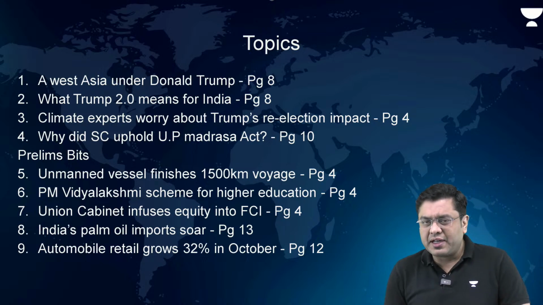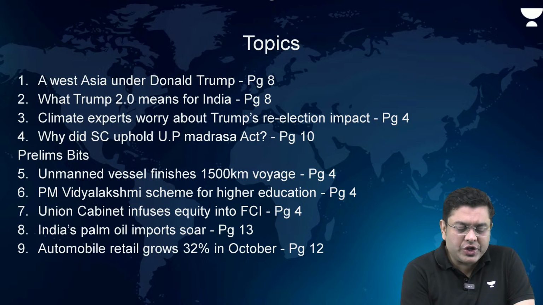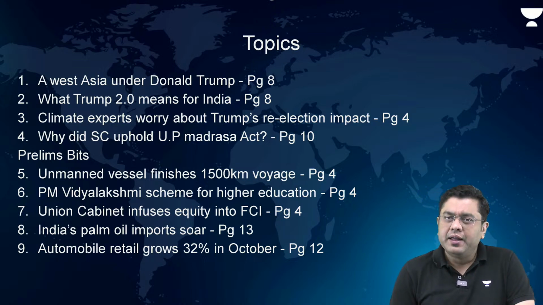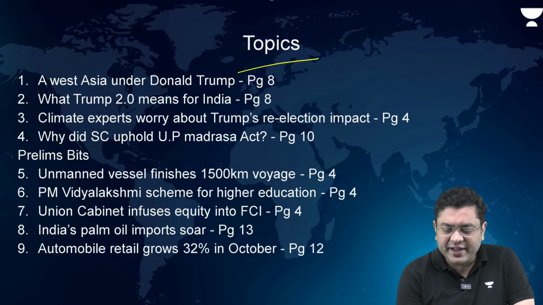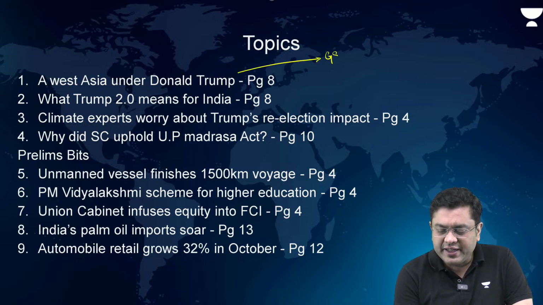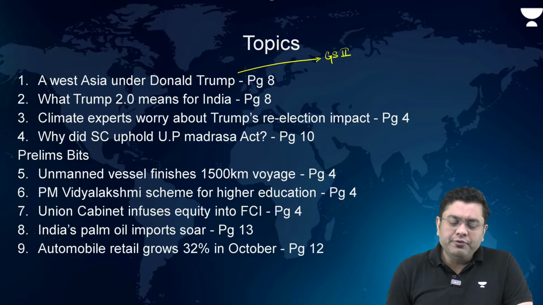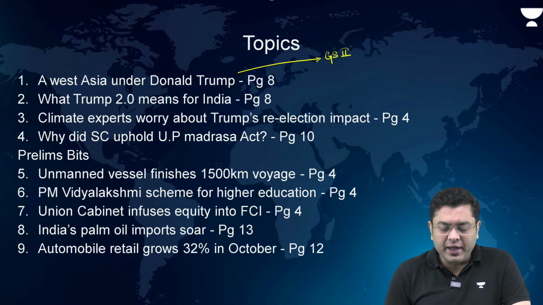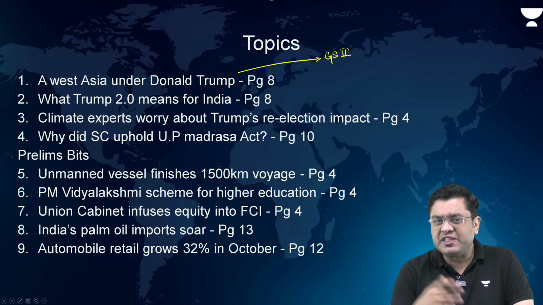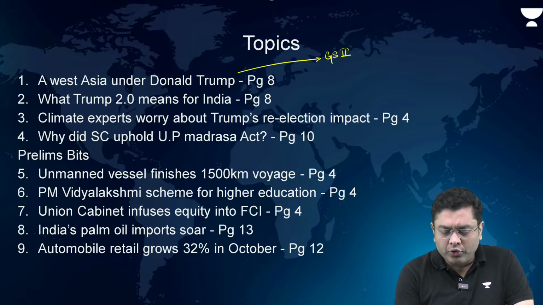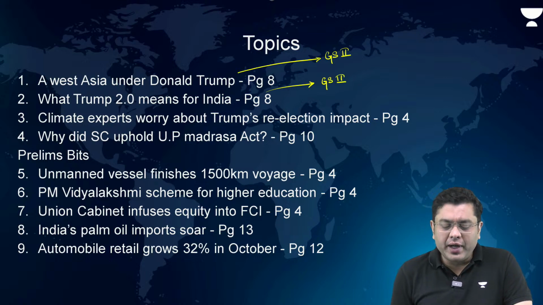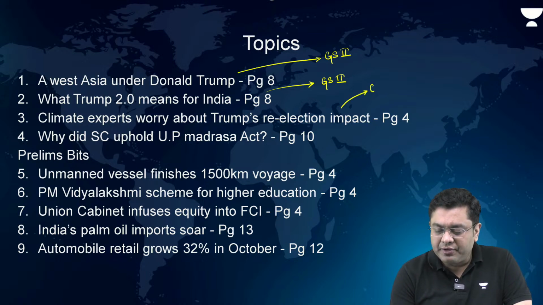So the first article that we will consider is West Asia under Donald Trump. That has appeared in the editorial section. This is relevant for your GS paper 2. Then, what Trump 2.0 means for India. This has also appeared in the op-ed page, relevant for GS paper 2. Then, climate experts worry about Trump's re-election campaign and impact. This is relevant for your GS paper 3.